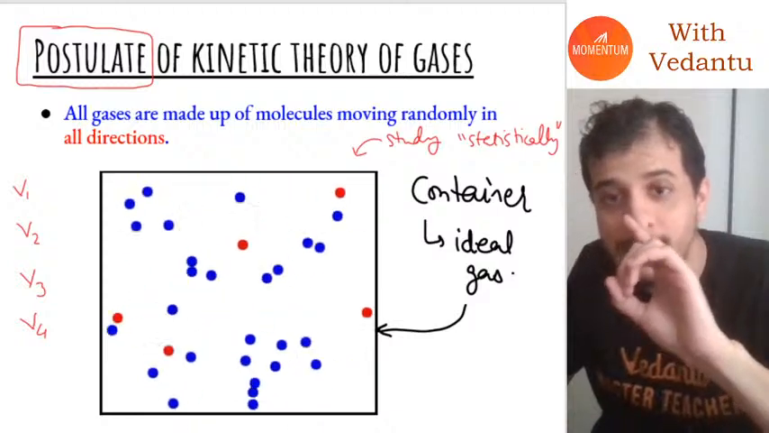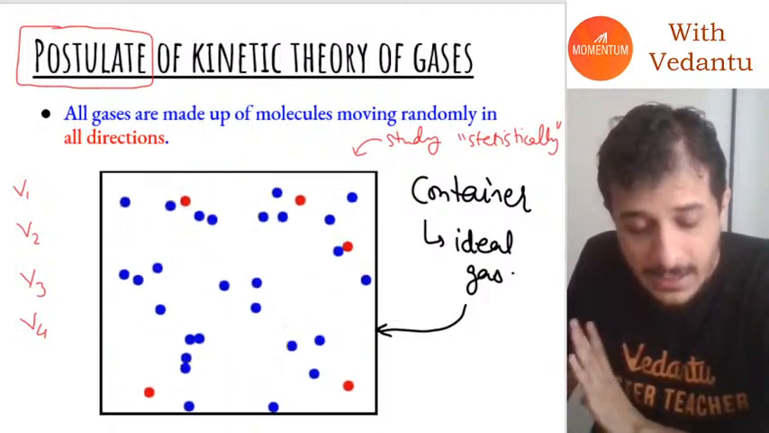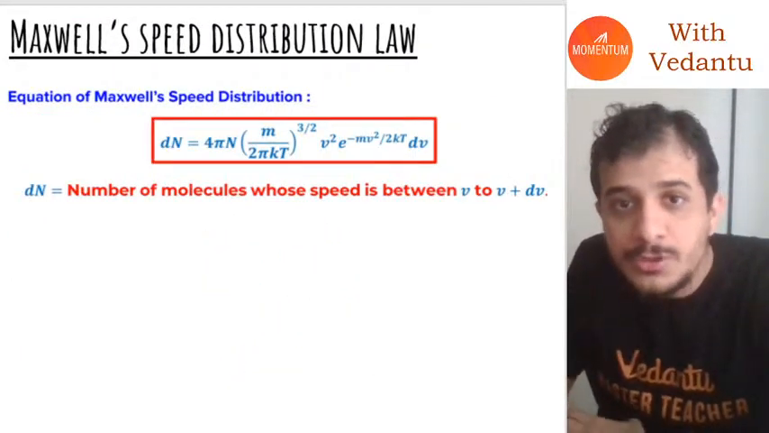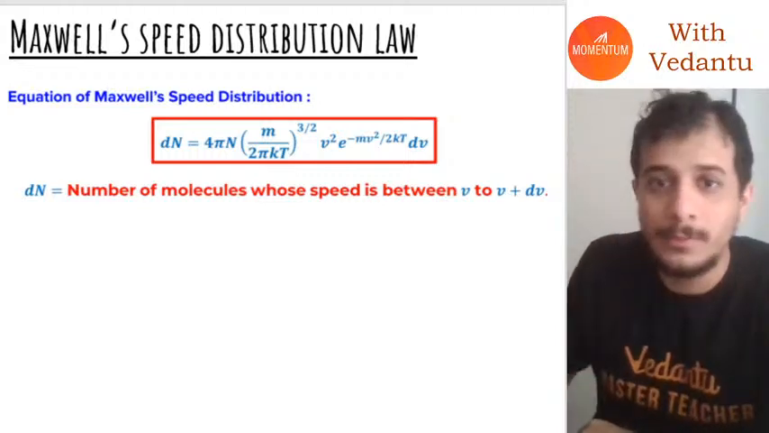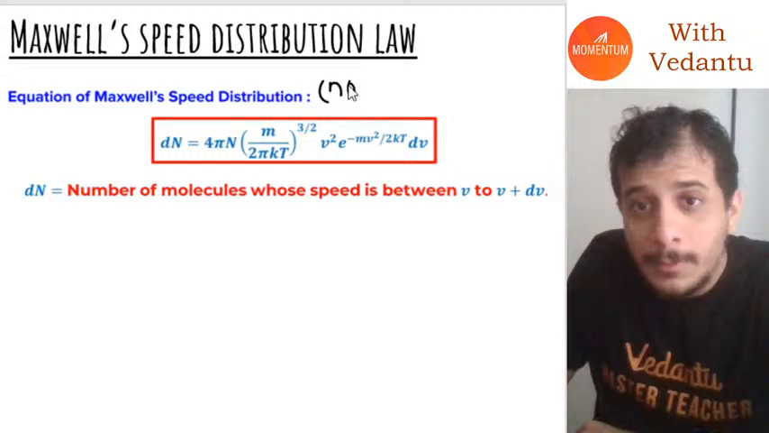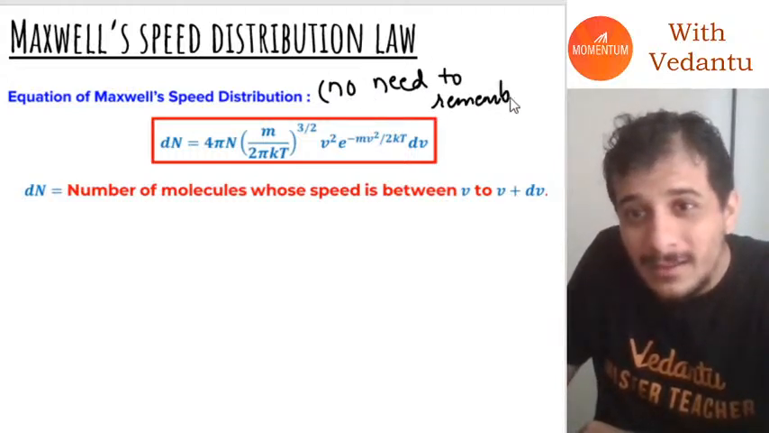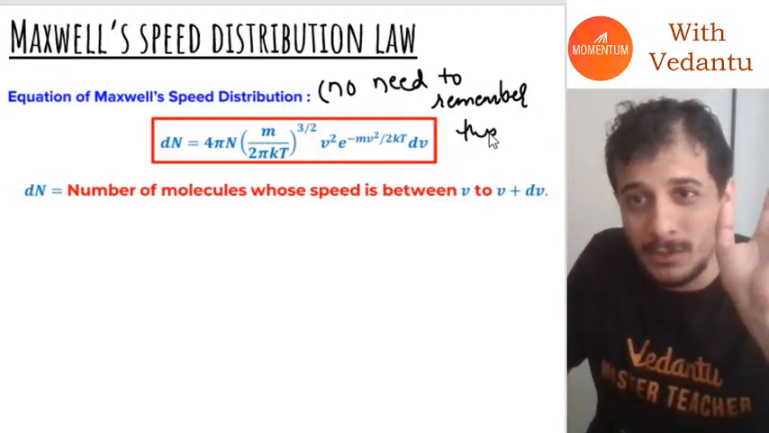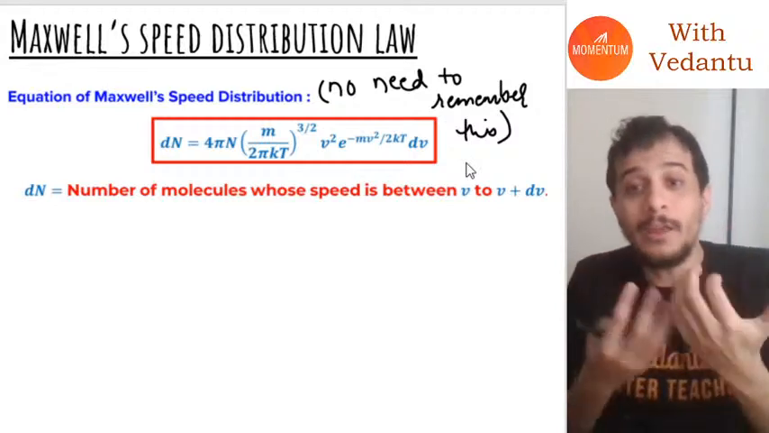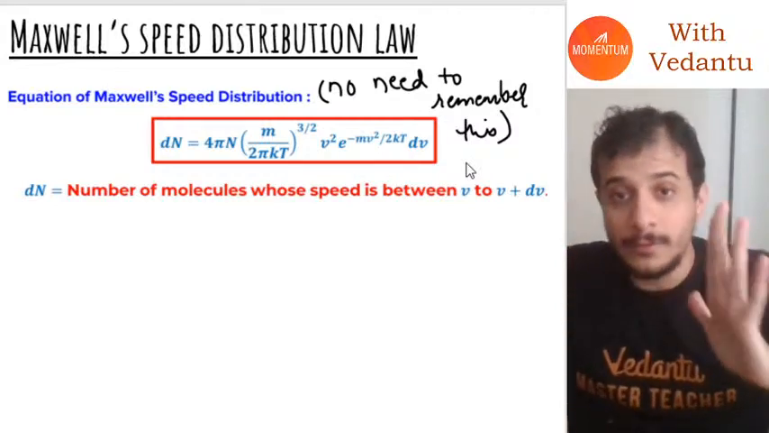That is what Maxwell did, and he came up with a law, and that law is called Maxwell's speed distribution law. First of all, no need to remember this. This formula is out of syllabus, so we don't need to worry about it exactly. But I just wanted to show you this formula to show you how complicated this is to understand.